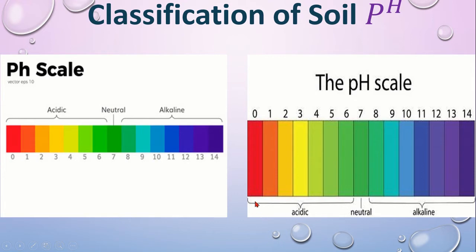Here is the same as well. Acidic soil 0 to 7, and more than 7, that is 8 to 14, is alkaline soil, and neutral soil is 7. This pH scale is very important. You can get this type of question as a stem in your creative questions, like they might just mention the acidic soil and neutral soil, and this one will be blank, and you have to understand this one is alkaline soil. So very carefully observe this picture.